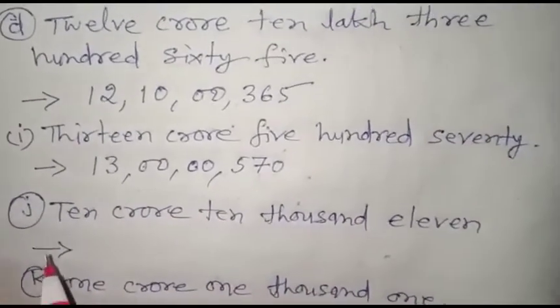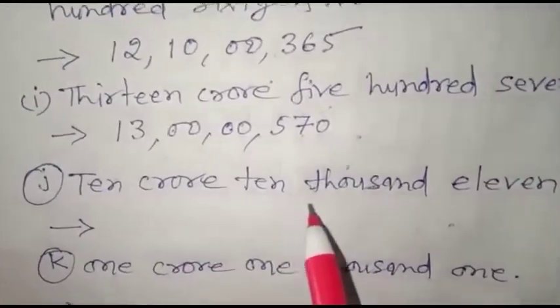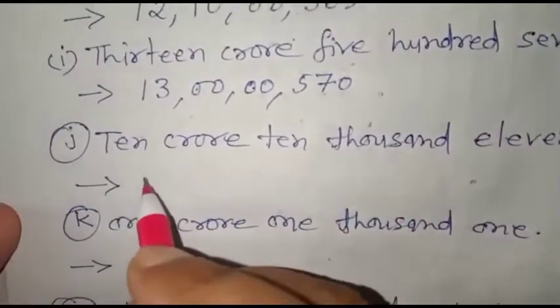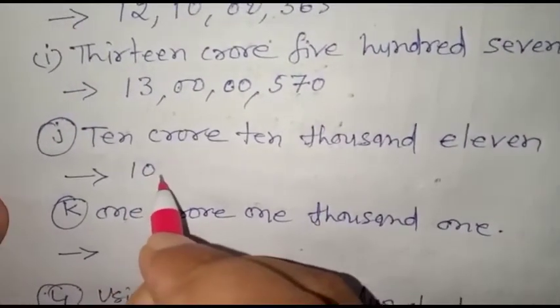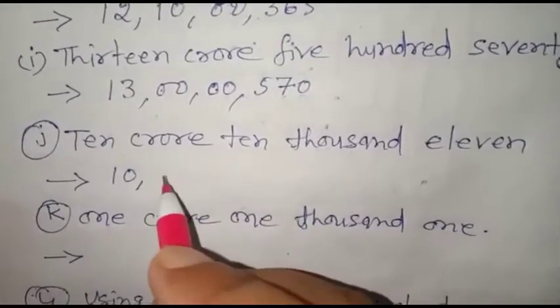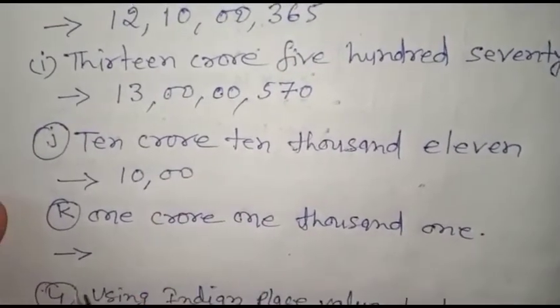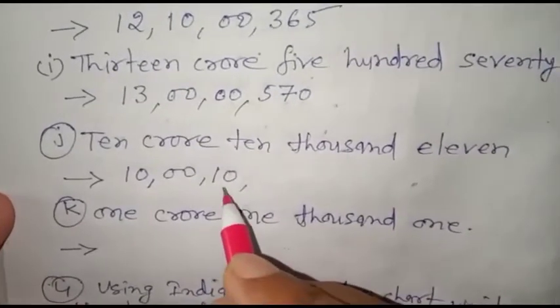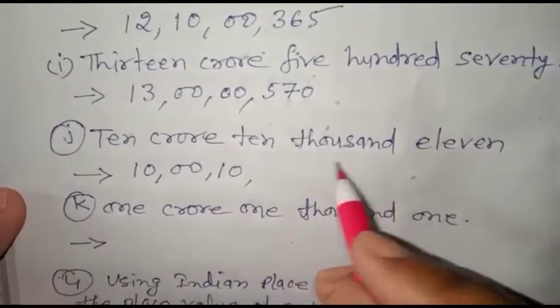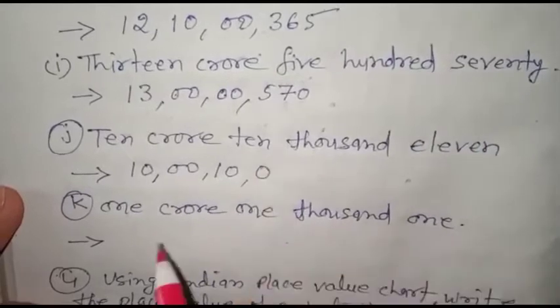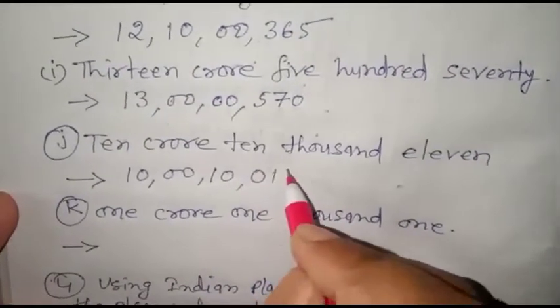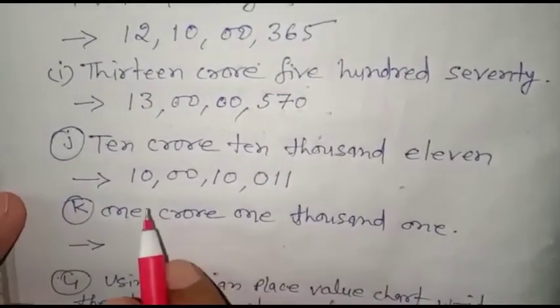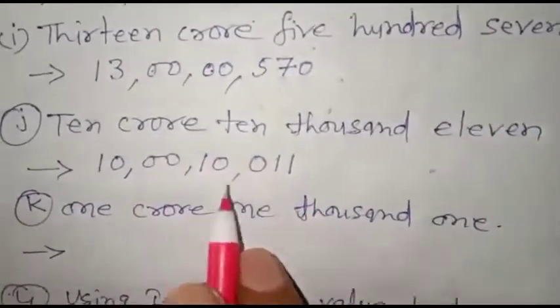Okay, now see J number: 10 crore 10,011. In the crore period we will write 10. Nothing in the lakh period, we will write 0. In the 1,000 period 10 is given, so we will write 10. And 11. Nothing in the 100 place, so we will put 0, and we will write 11. So this is the numeral for this number.